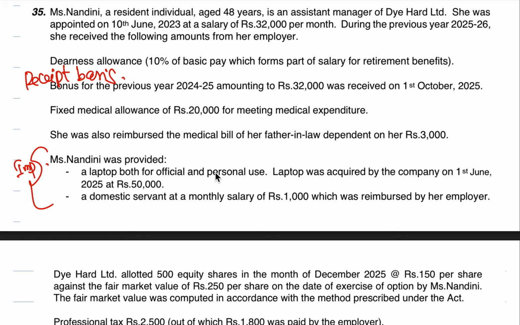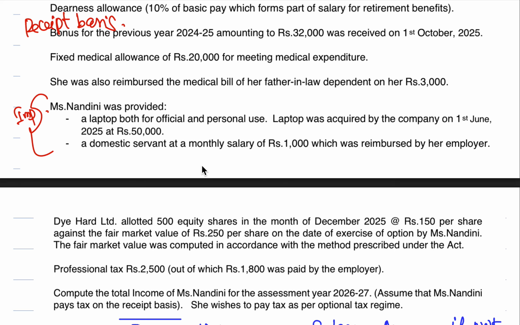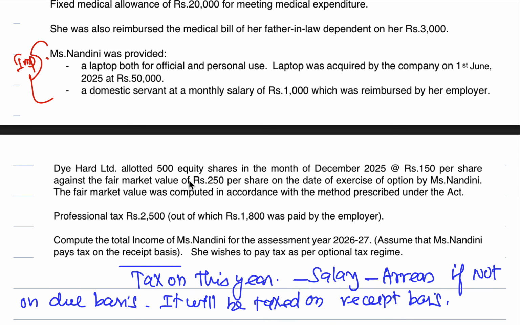Laptop was acquired by the company on 1st June 2025 at 50,000 rupees. A domestic servant at a monthly salary of 1,000 rupees, which is 12,000 rupees per year, was reimbursed by her employer. Diehard Limited allotted 500 equity shares in the month of December 2025 at rupees 150 per share against the fair market value of rupees 250 per share on the date of exercise of option by Ms. Nandini. The fair market value was computed in accordance with the method prescribed under the Act. Professional tax rupees 2,500, out of which 1,800 was paid by the employer.